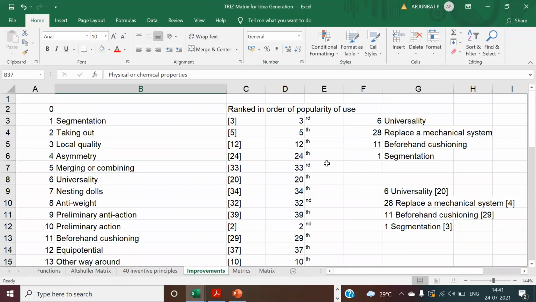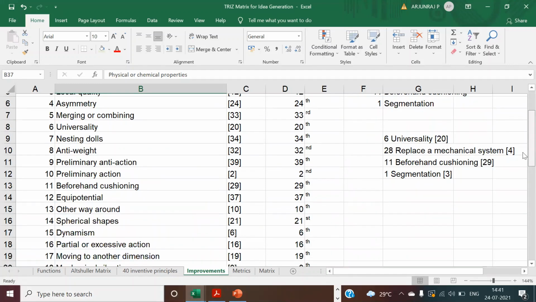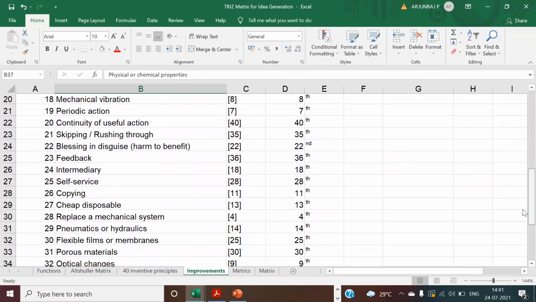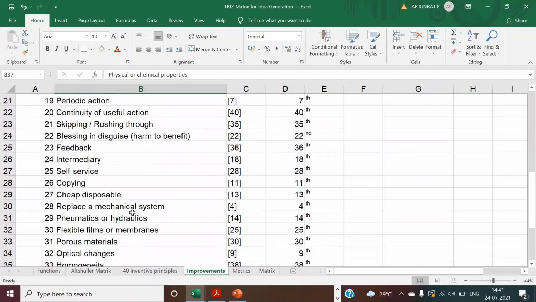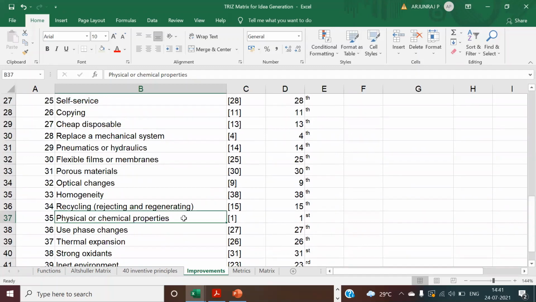Out of the 40 principles, these are the ranks, showing which will be commonly used. Rank 3 is for segmentation, taking out rank 5. Rank 4 is going to replace a mechanical system. So you can even go rank-wise. The first one is going to be the physical or chemical properties. It depends, for the process industry it may be different, but you can also go with the ranking.